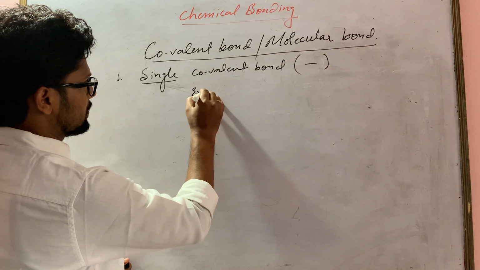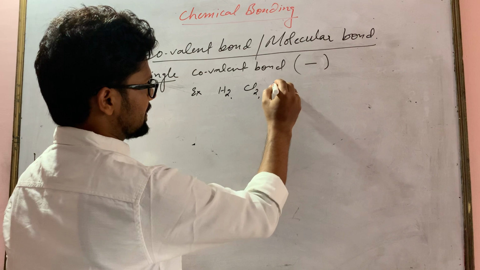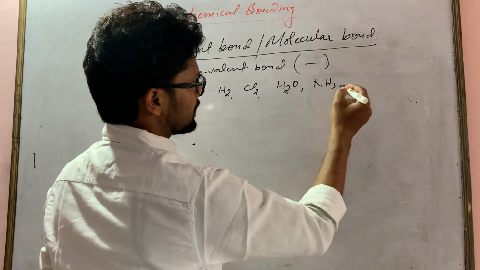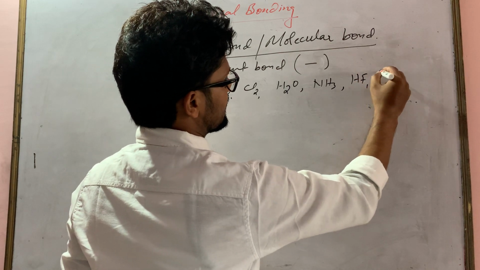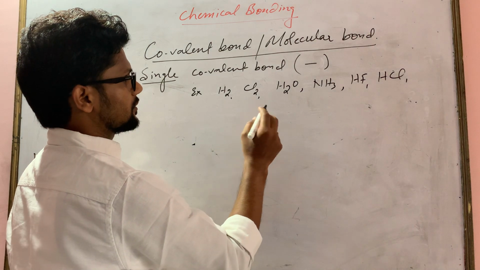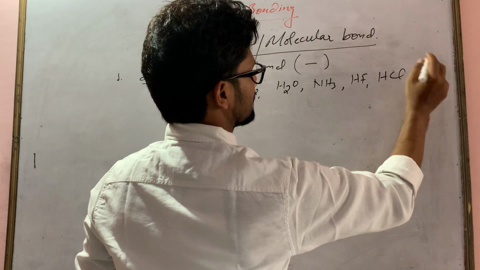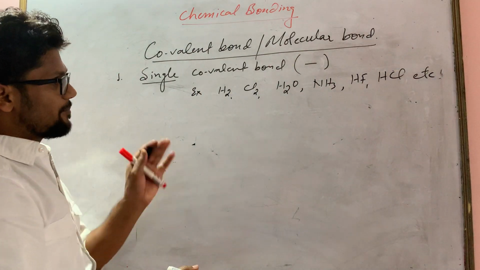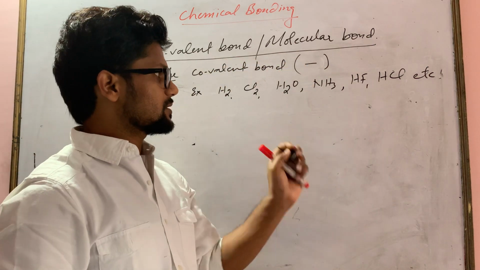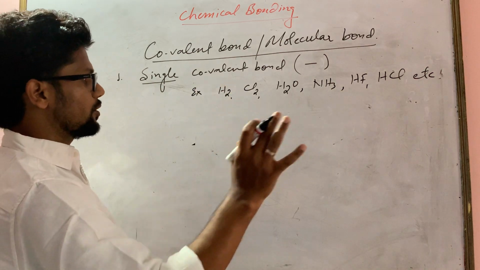Examples are hydrogen, Cl2 chlorine, water, ammonia, hydrogen fluoride, hydrogen chloride. There are many more examples, etc. In these compounds, what type of bond will form? Single covalent bond. I am going to explain two examples from here of how covalent bond is forming.